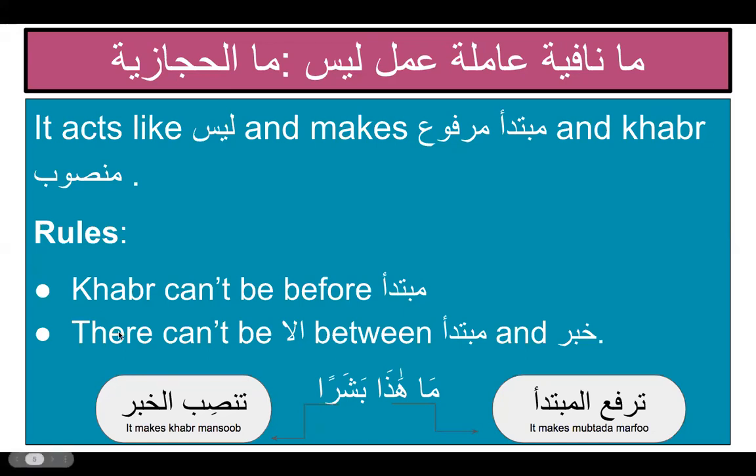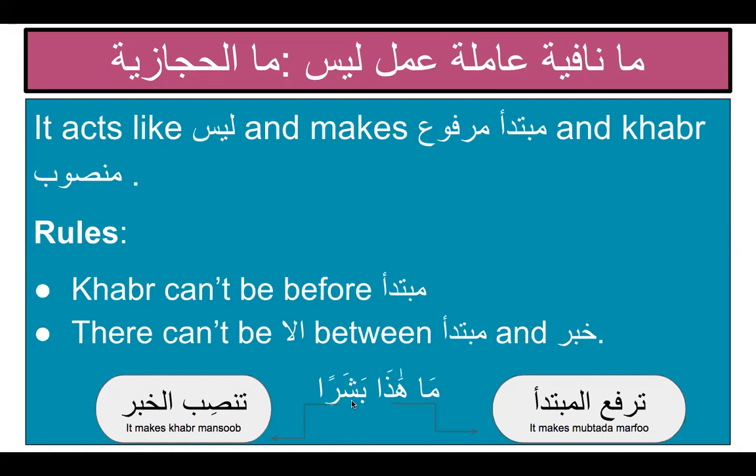Number two rule is there cannot be an illa, which is harf istithna, between Mubtada and Khabar. In other words, Mubtada and Khabar cannot be separated by the particle illa. Illa cannot be separating Mubtada and Khabar for Ma Nafiya Amila to work like Laysa. Okay, so here we have a verse from Quran, Ma Haza Basharan. Haza Basharun sounds like Jumla Ismiya. Haza seems like a Mubtada. Basharun seems to be working like a Khabar.